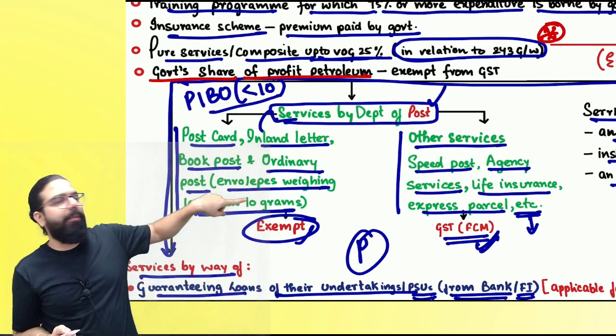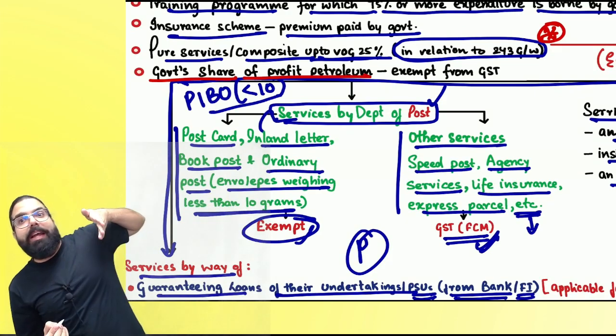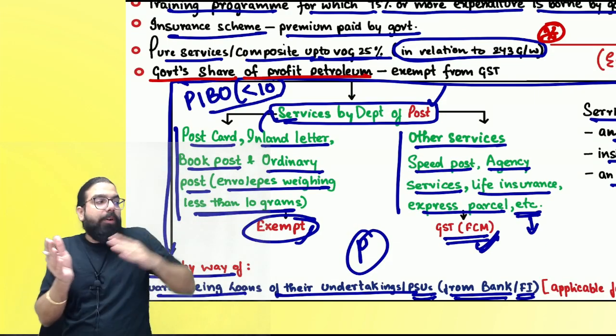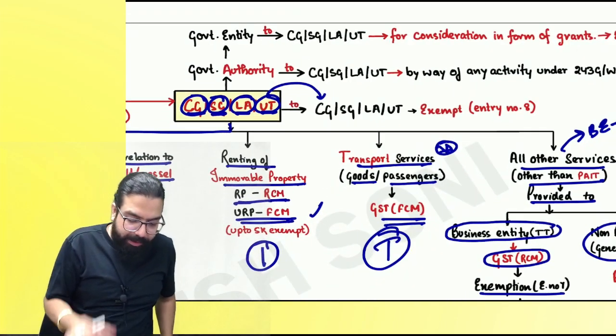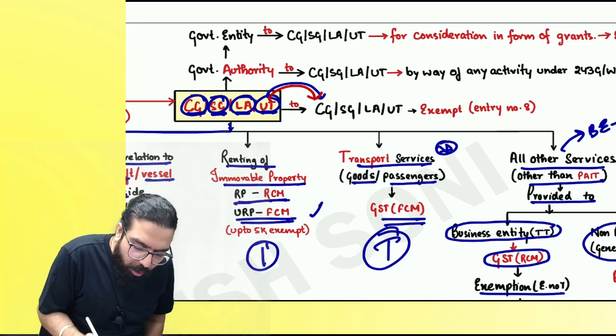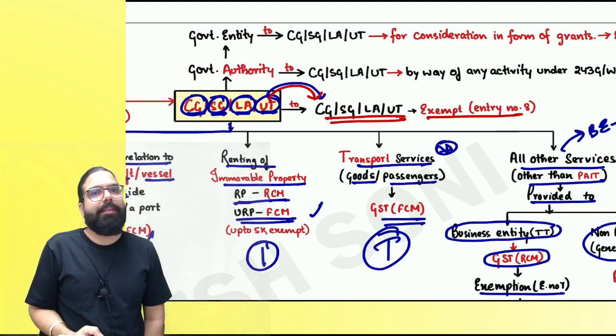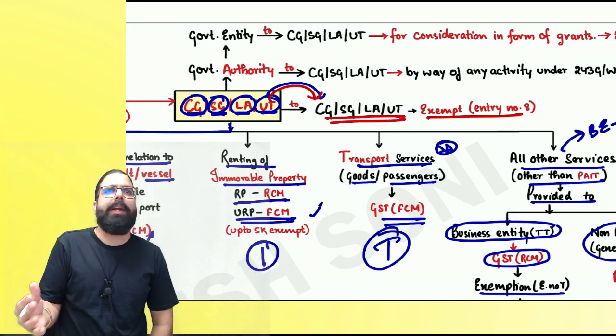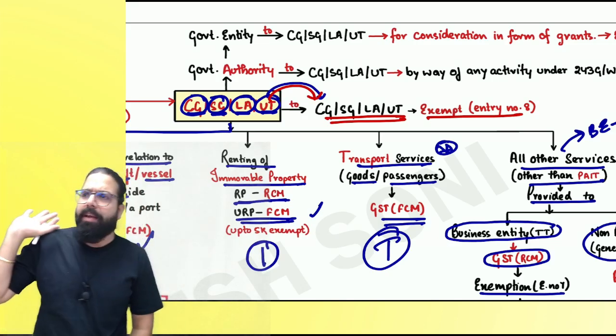Baba, profit petroleum which is given by Reliance. Government gave the right, Reliance went ahead and explored. Profit petroleum is exempted. Now, everyone, listen to me very carefully. Government to government services are always exempted. Can we go ahead, everyone? Government going ahead and giving government services are always exempted.